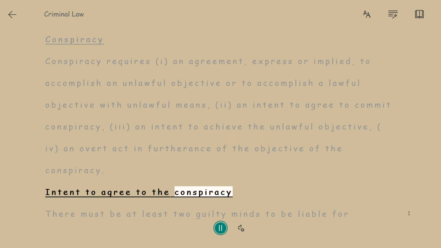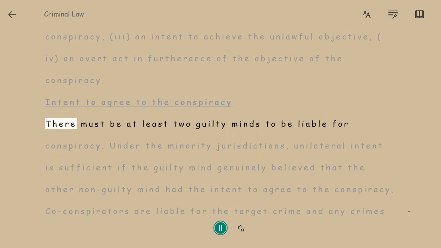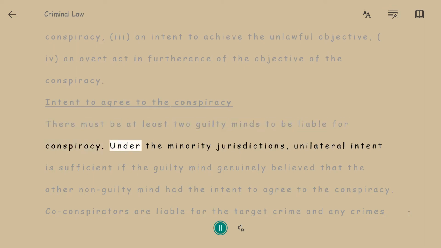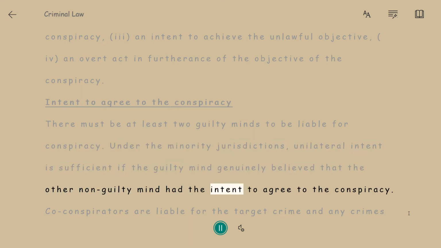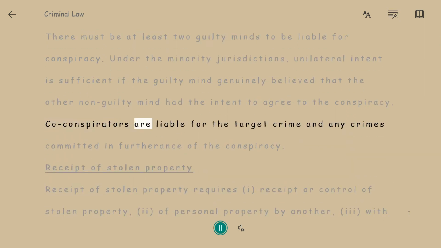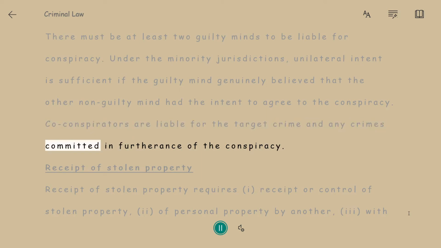Intent to agree to the conspiracy. There must be at least 2 guilty minds to be liable for conspiracy. Under the minority jurisdictions, unilateral intent is sufficient if the guilty mind genuinely believed that the other non-guilty mind had the intent to agree to the conspiracy. Co-conspirators are liable for the target crime and any crimes committed in furtherance of the conspiracy.